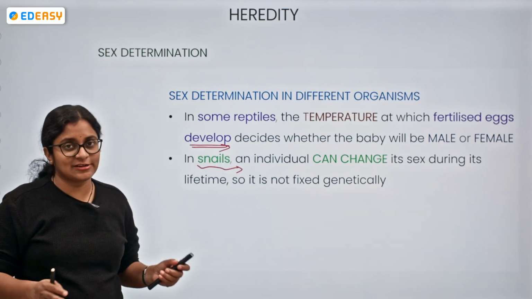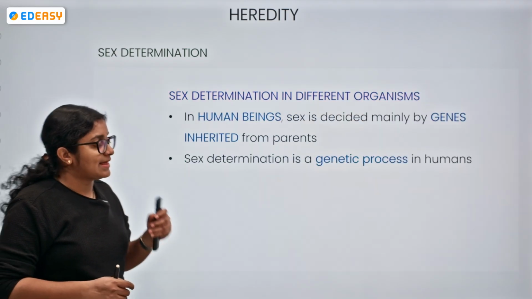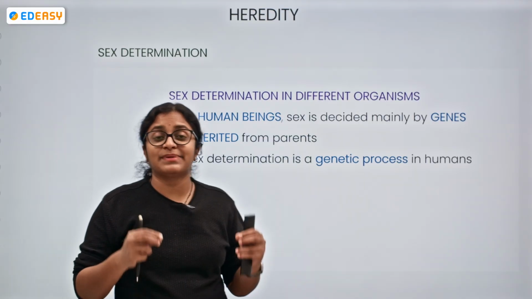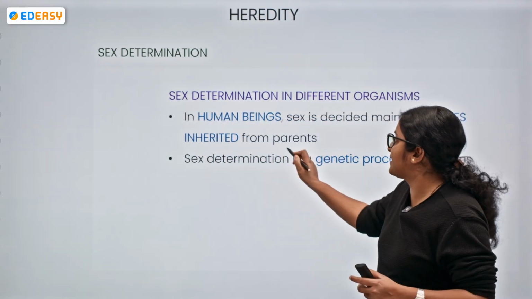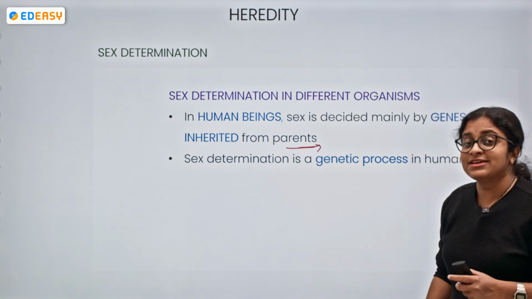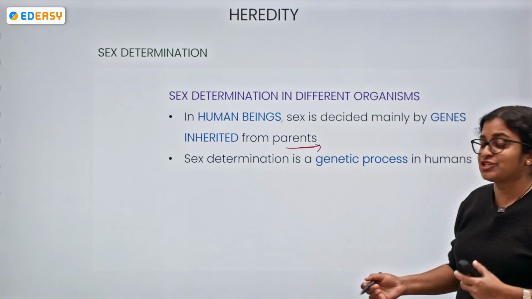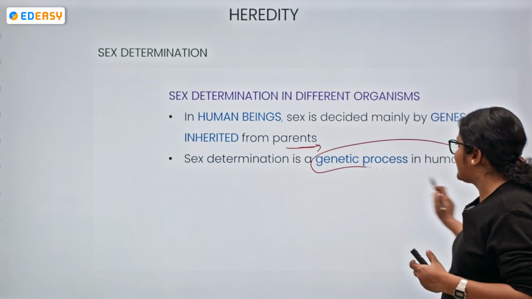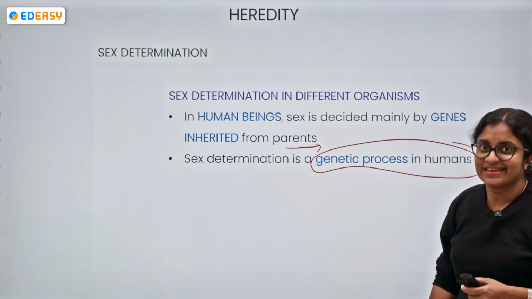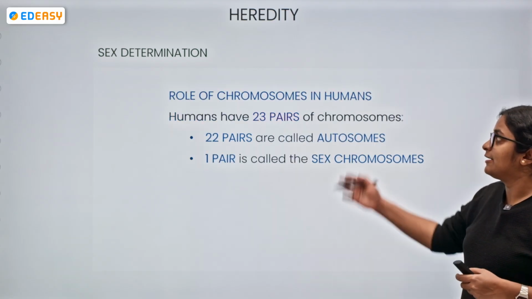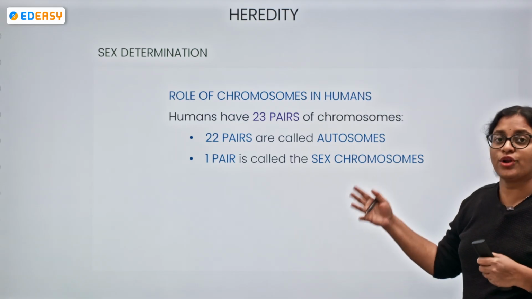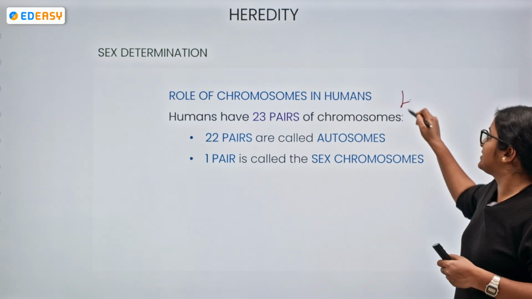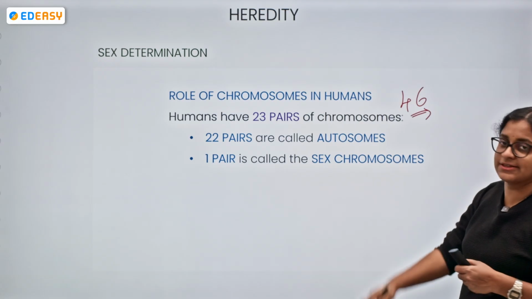But in humans, it is not like that. In human beings, there are specific gene characteristics inherited from the parents, and these determine the sex of a child. This is a genetic process in humans. So how does this work? We know the role of chromosomes. In humans, a total of 23 pairs, meaning 46 chromosomes, are present.